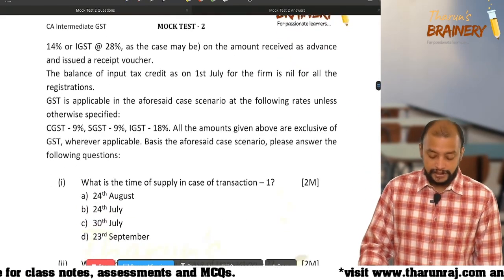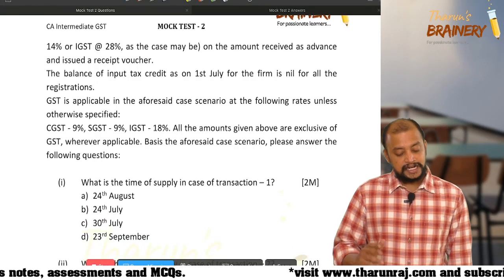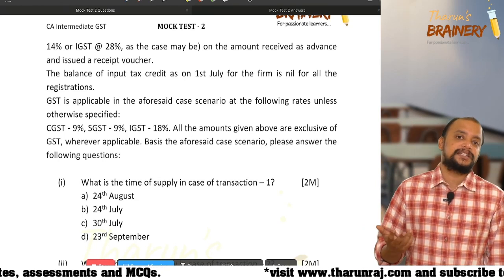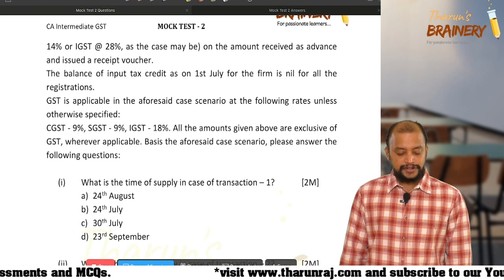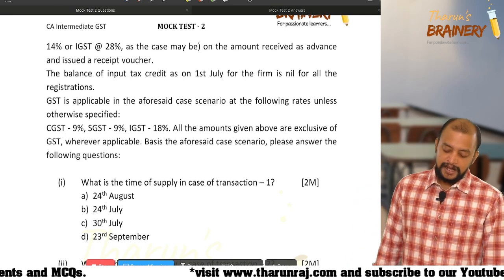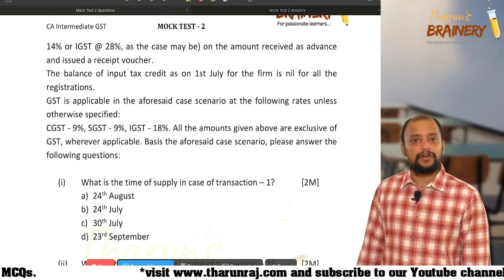The balance of input tax credit as on 1st July, the opening balance, is nil, and for all the registrations GST is applicable in the aforesaid case scenario at the following rates unless otherwise specified: CGST 9%, SGST 9% and IGST 18%. All the amounts given above are exclusive of GST wherever applicable. Based on the aforesaid case scenario, please answer the following questions.